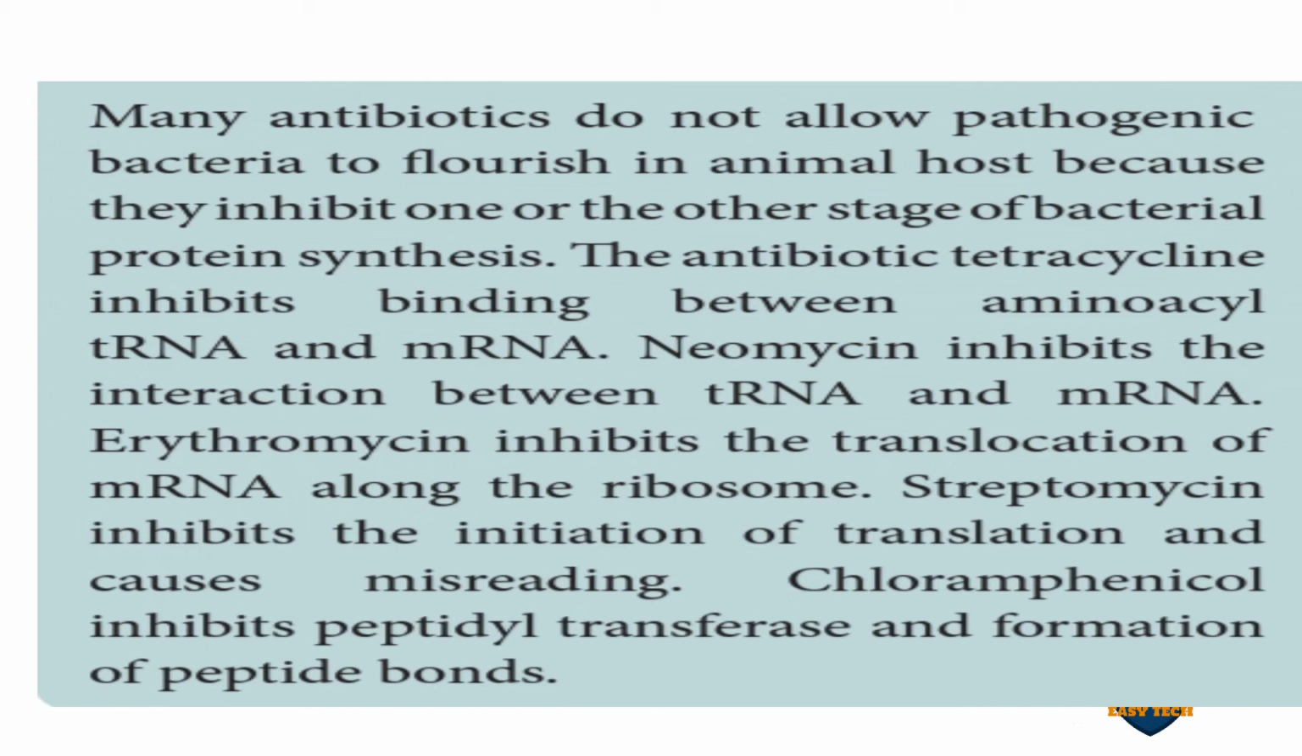And neomycin inhibits the interaction between tRNA and mRNA. So what does this neomycin do? It inhibits the interaction. Interaction means you and I talking. My point one, your point one, and we discuss about it. So that is called the interaction point. That interaction point is inhibited by neomycin, that is the tRNA and mRNA interaction is stopped by neomycin.